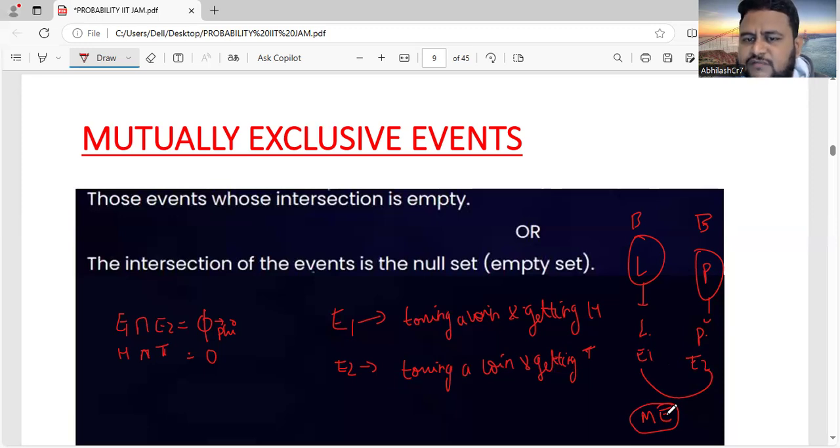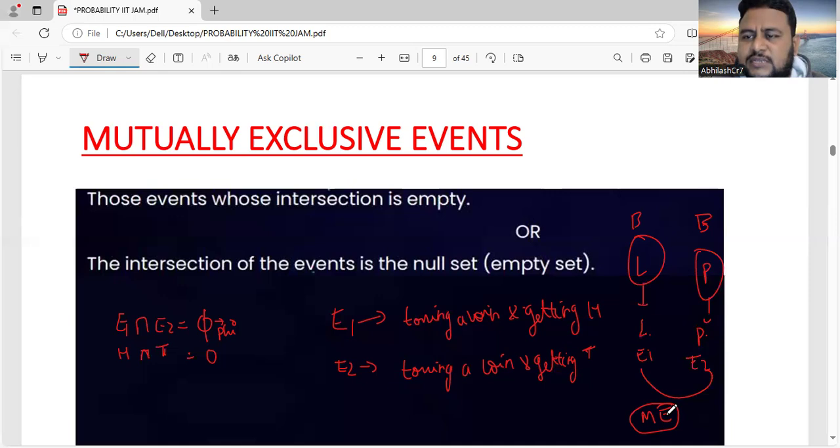So this is the meaning of mutually exclusive events. Don't worry about the definition and all. These are academically given: what is the meaning of mutually exclusive events and all these things. You need not learn the definitions. The only thing is you have to understand. In the question, they will not ask you what a mutually exclusive event is.